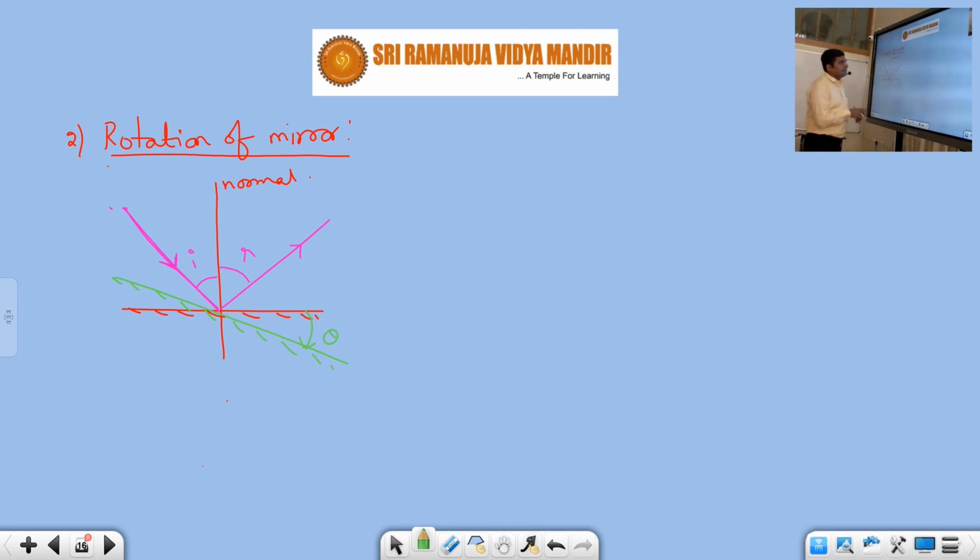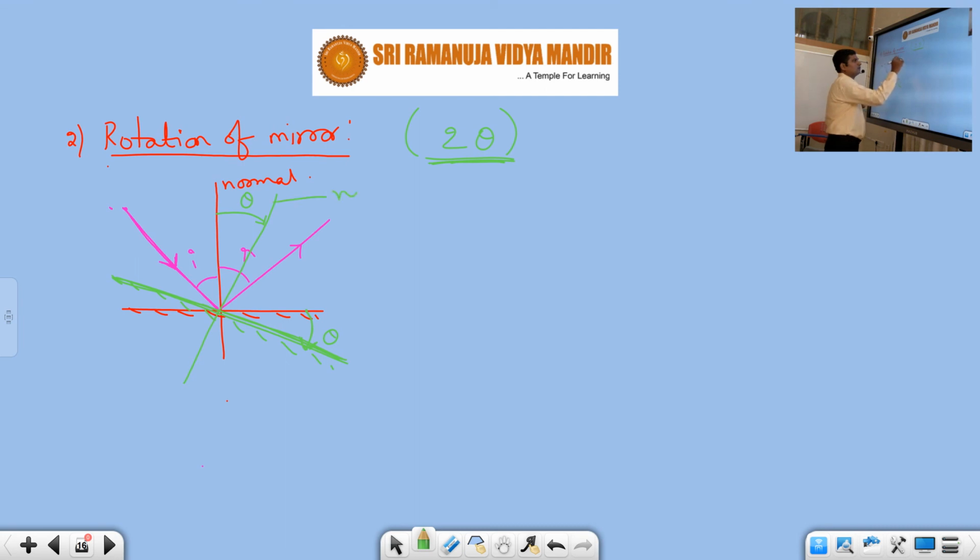Definitely it will rotate. The reflected ray rotates by an angle of 2 theta. Now let us see how this reflected ray gets rotated by an angle of 2 theta. Now students, as the mirror is rotated, its normal also will get rotated. How much have we rotated this mirror? By an angle of theta. So from the previous normal, this new normal will get rotated by an angle of theta.